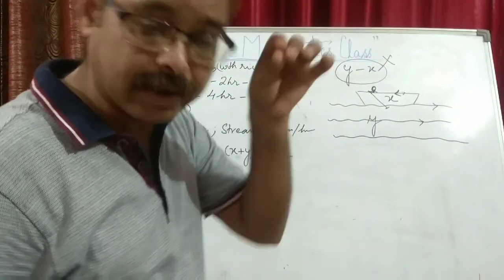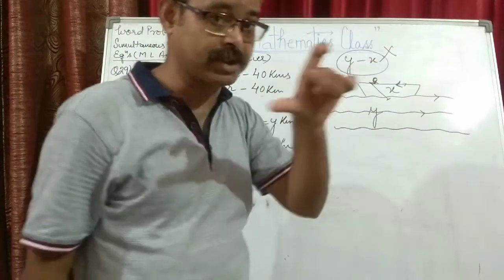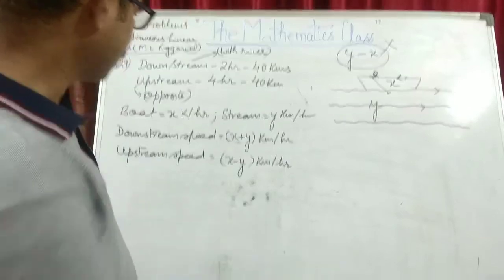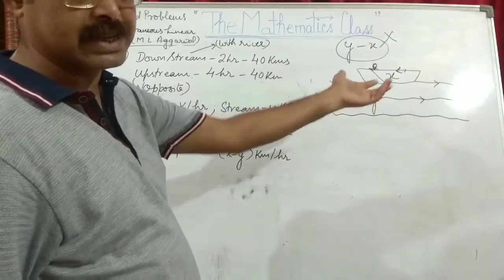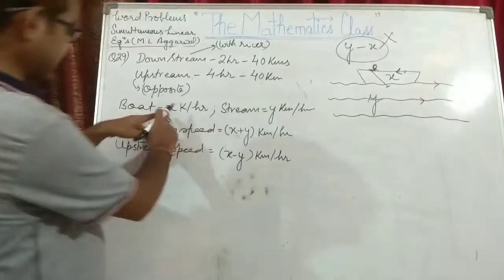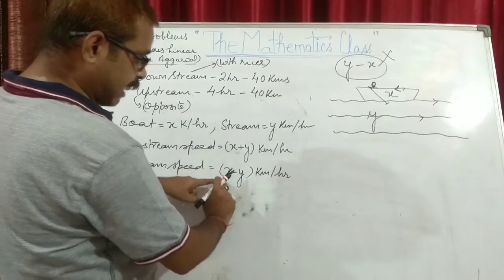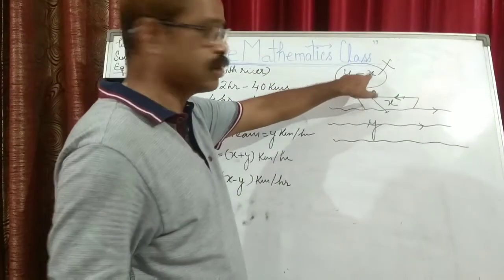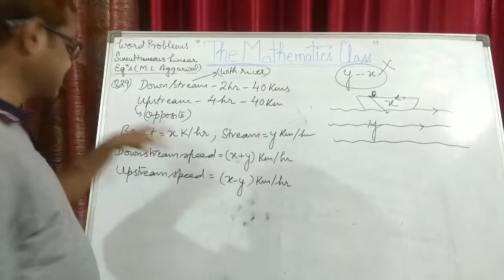This is the main crux of this situation. You have to remember this and visualize this. I hope this is clear to you. Why is it not y minus x? Why is it always x minus y? If I had taken y for the boat and x for the stream, then it would have been y minus x, and that would have been right. That is why I changed it over here.